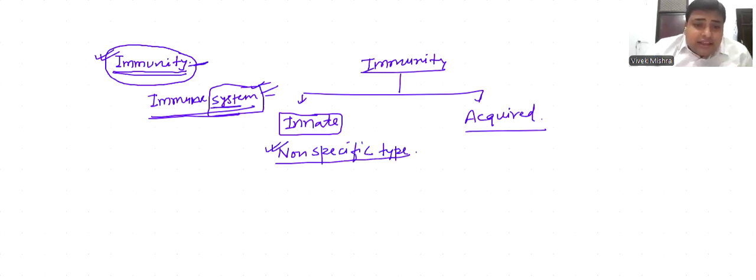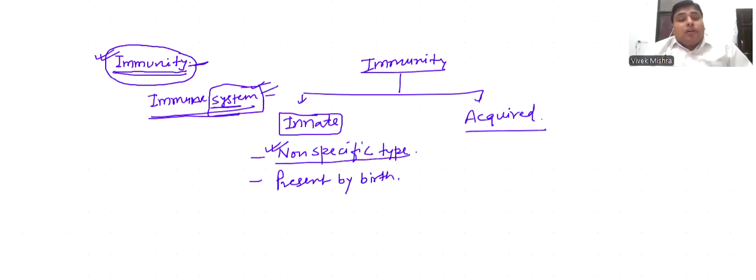This type of immunity is present by birth. Most important thing, as a baby is delivered and comes into the environment after the gestation period of 9 months, that baby has innate immunity for protection from the pathogens.